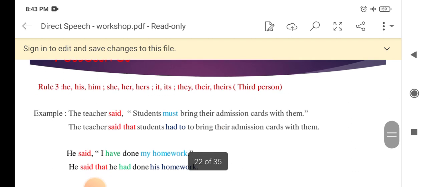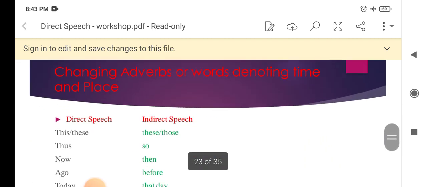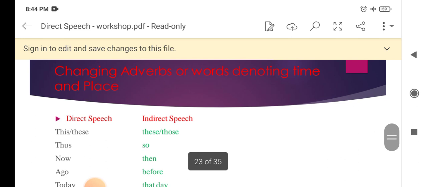Rule 3. He, his, him, she, her, hers, it, its, they, their, theirs refer to third person. The teacher said, students must bring their admission cards with them. The teacher said that students had to bring their admission cards with them. So we do not make any change in case of third person. It remains unchanged. Let's see some changes in adverbs or words denoting time and place.